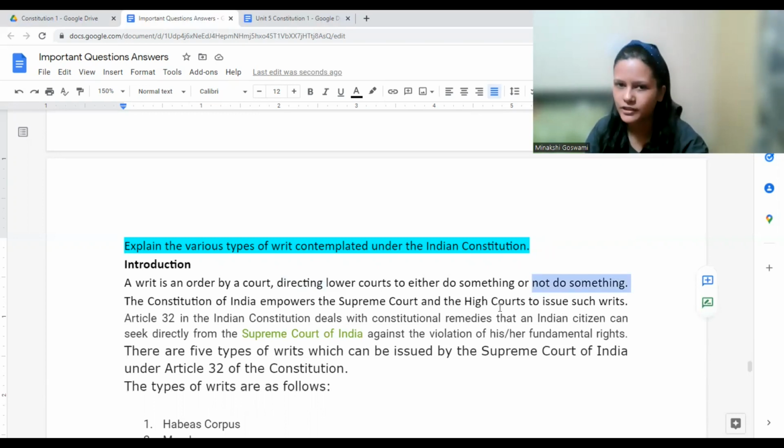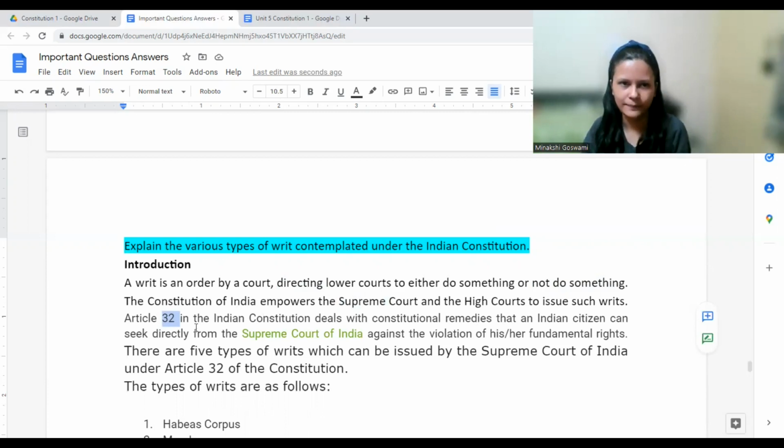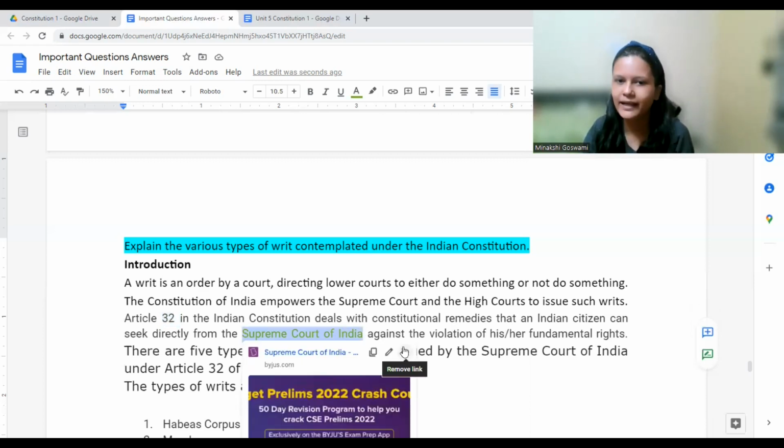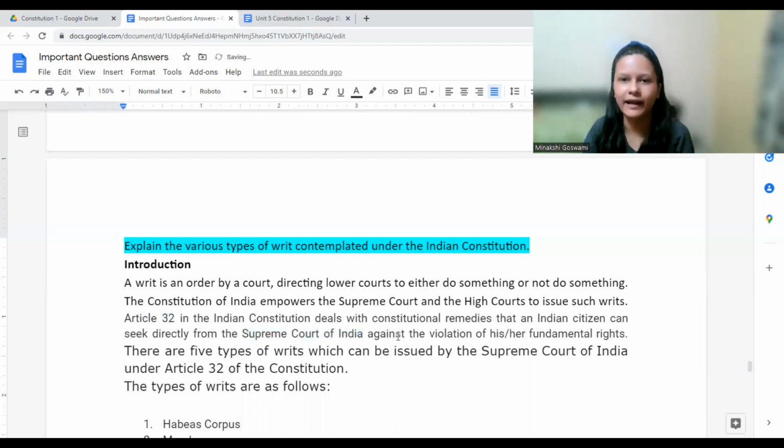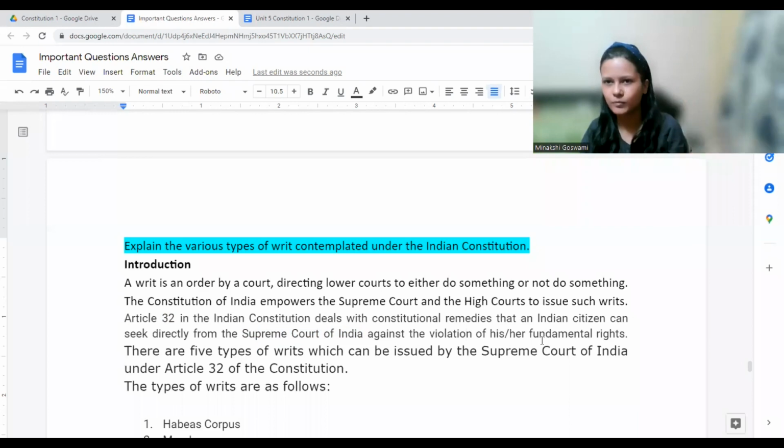When we talk about the Constitution of India, it empowers the Supreme Court as well as High Courts to issue such writs. Under Article 32, the Supreme Court is given power. Under Article 226, the High Court is given the power. Constitutional remedies that a citizen can seek directly from the Supreme Court: if our fundamental rights are violated, we can directly go to the Supreme Court and file a case against such violations.